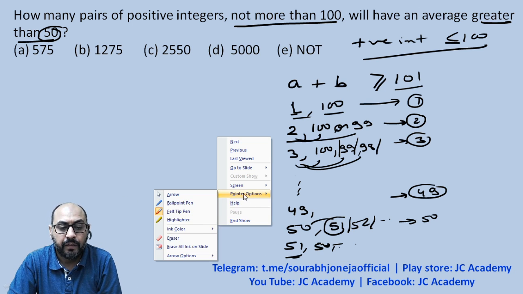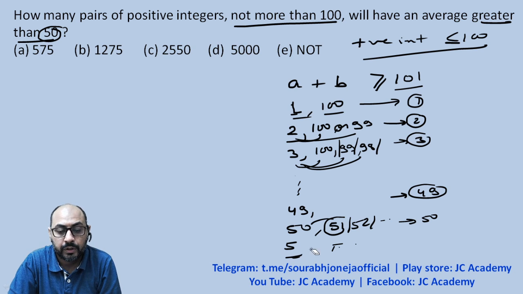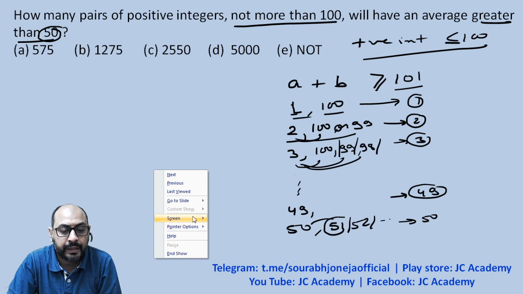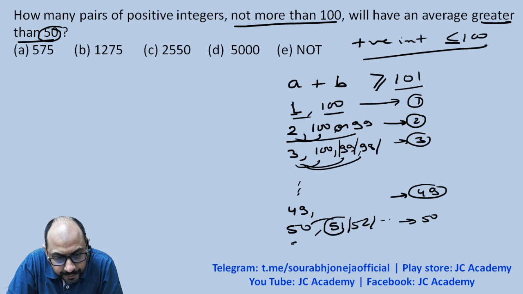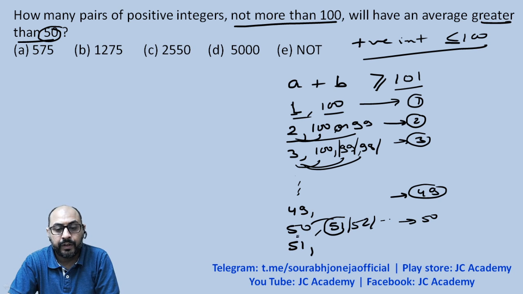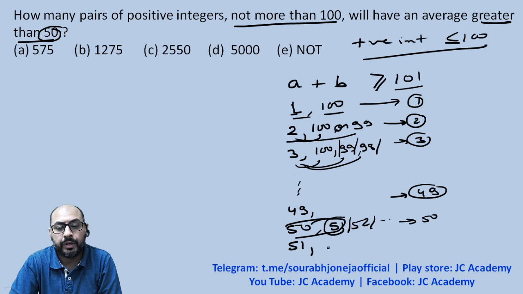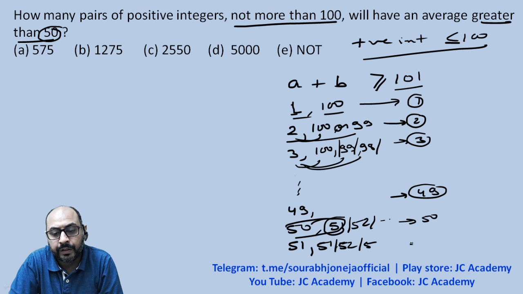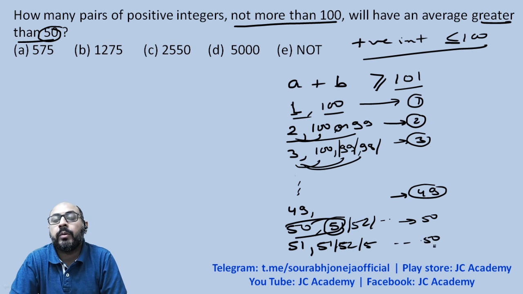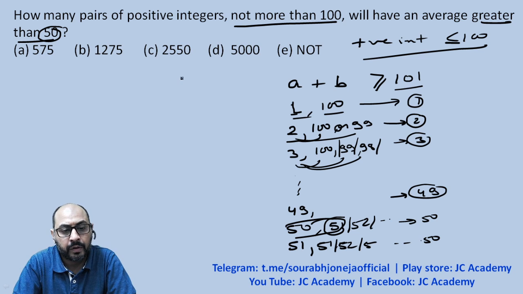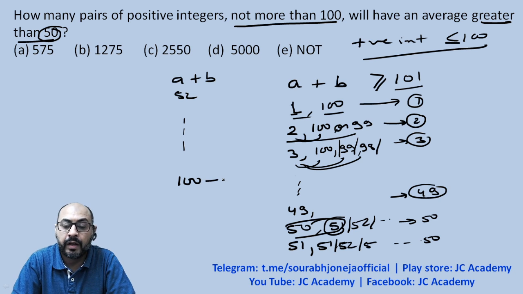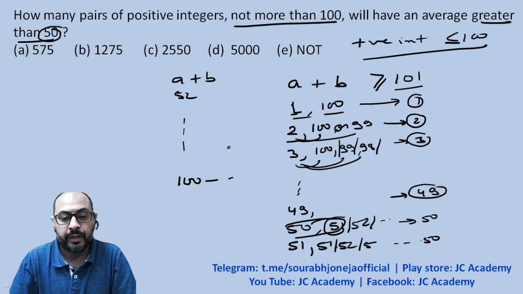So what we can do is think of numbers beyond this. If number A is taken as 51, then 51 and 50 we already worked on. So 51 and 51, 51 and 52, 51 and 53. We'll be left with how many? 50 options. And then from 52, we can have A taken up to 100. And over here, we can have only one possible combination, right?